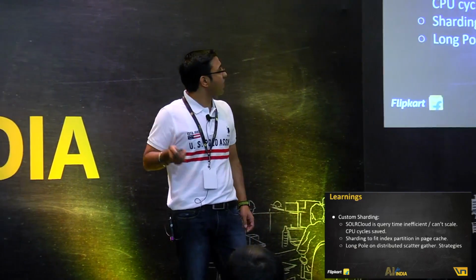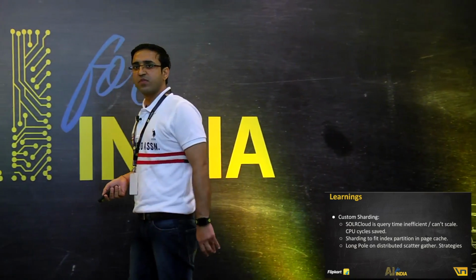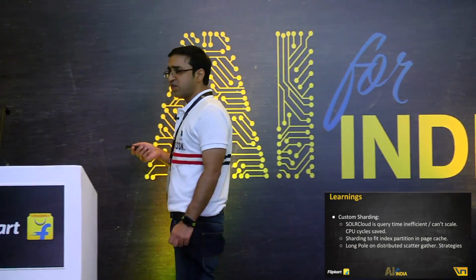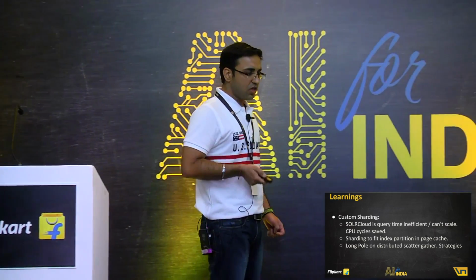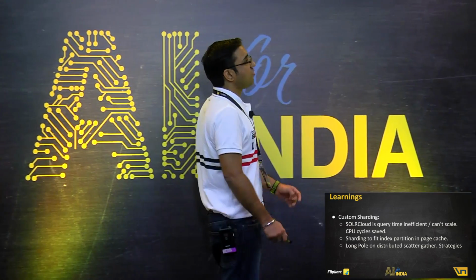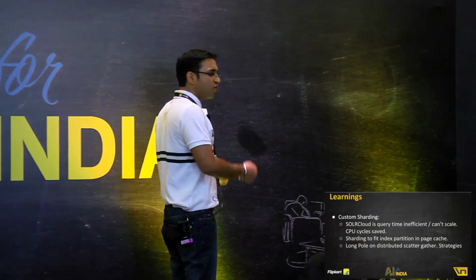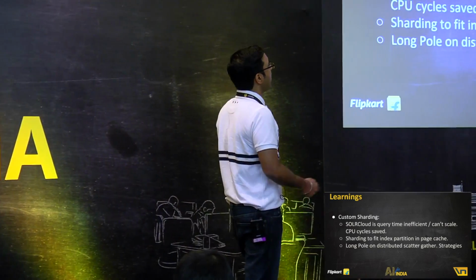I'll talk about learnings that we had with such custom sharding and distributed search. To start with, custom sharding. Like I mentioned before, we use Solr as a tech for search. Solr also comes with something called SolrCloud, which is their own version of the distributed search problem statement. We don't use SolrCloud for the reasons that we saw at our scale. This is very query time inefficient.